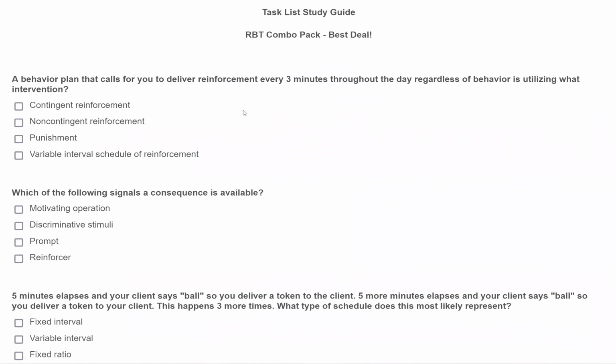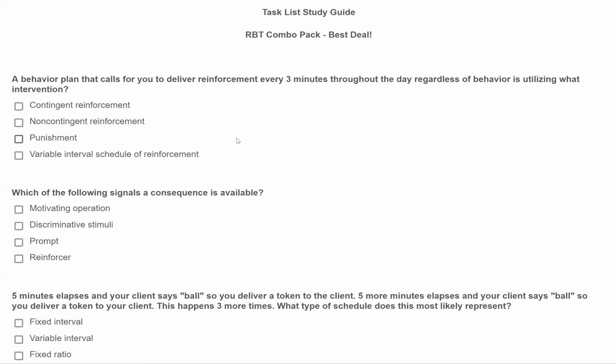Okay, starting off, a behavior plan that calls for you to deliver reinforcement every 3 minutes throughout the day, regardless of behavior, is utilizing what intervention? This is a very specific intervention question. We know we have a behavior plan, and we know our intervention says we're going to be delivering reinforcement every 3 minutes regardless of behavior.